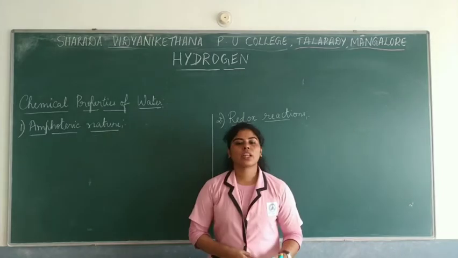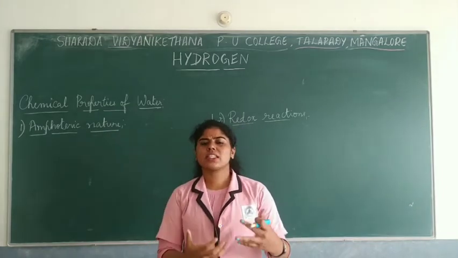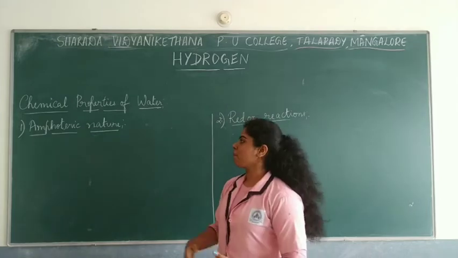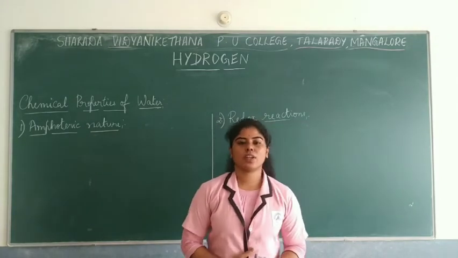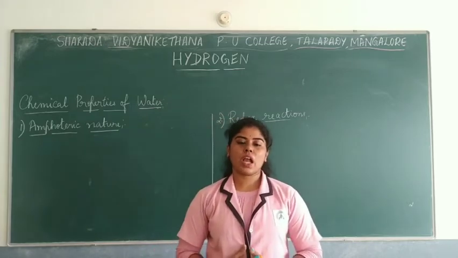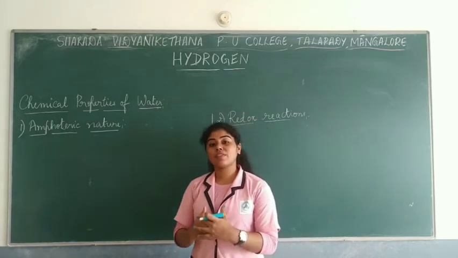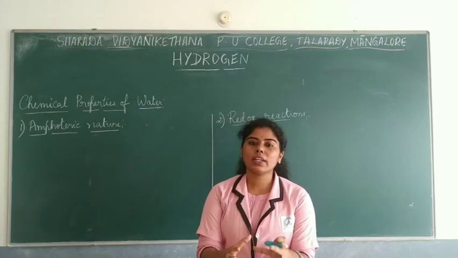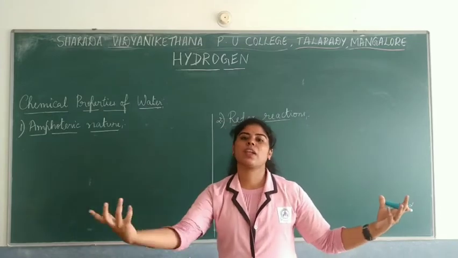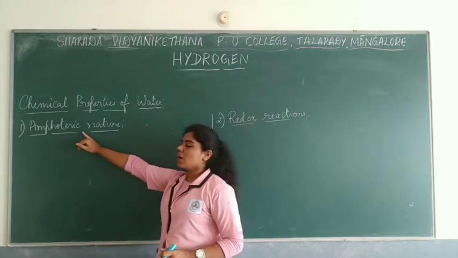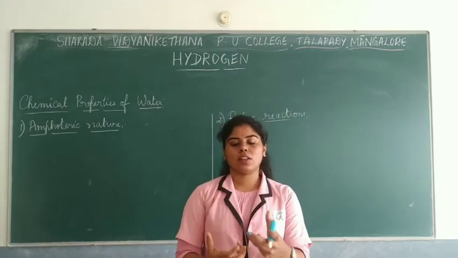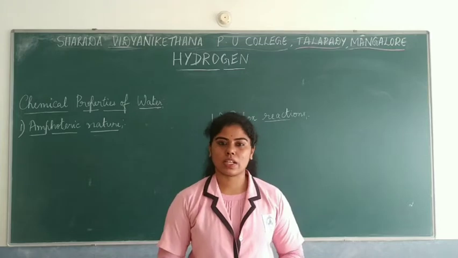So coming back to the chemical properties of water, let's discuss some of them. The first one, which is an important one, is that water is said to be amphoteric in nature. Amphoteric means that water can act like an acid as well as a base. Very unique property, right?